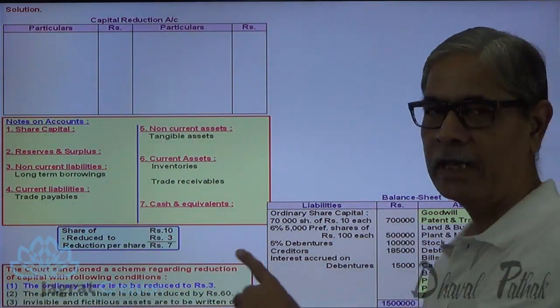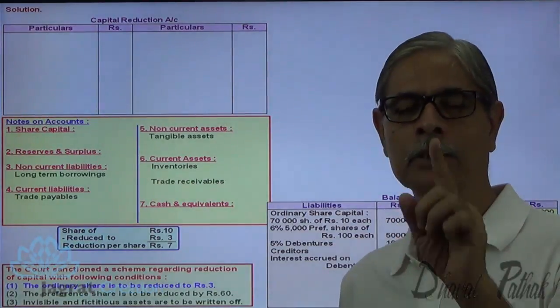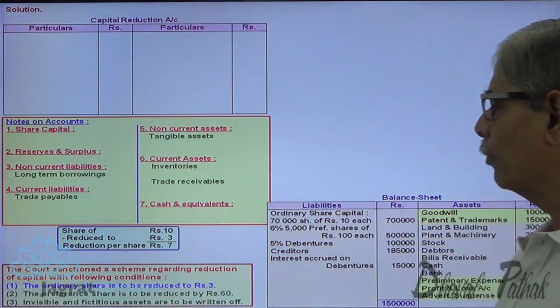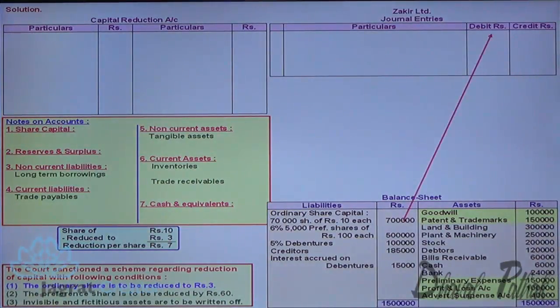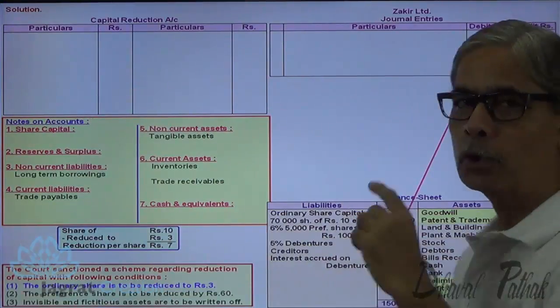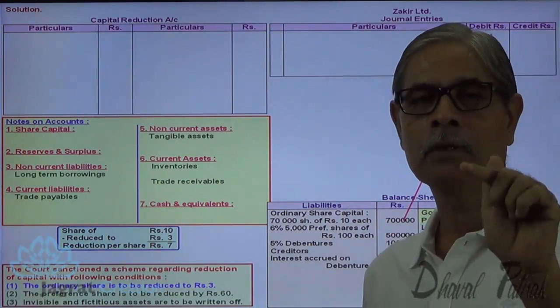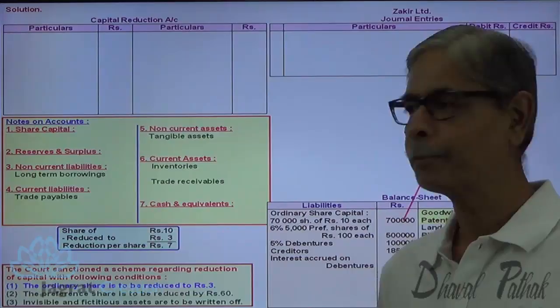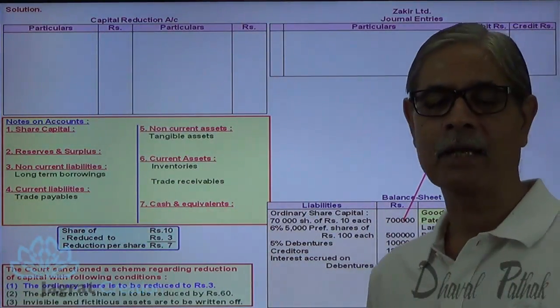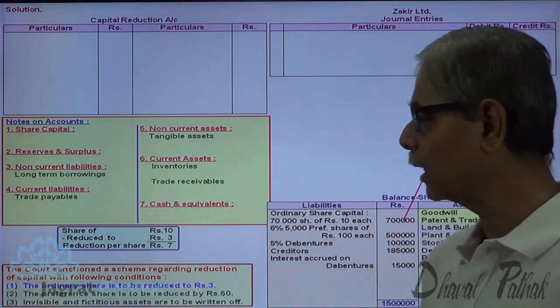So per share reduction is 7, the per share contribution to write off the loss. What is the number of shares? These 70,000 shares are reduced to a share capital of 3 each, so 2 lakh 10,000, and 7s are 49, 4 lakh 90,000 will be the contribution for capital reduction.